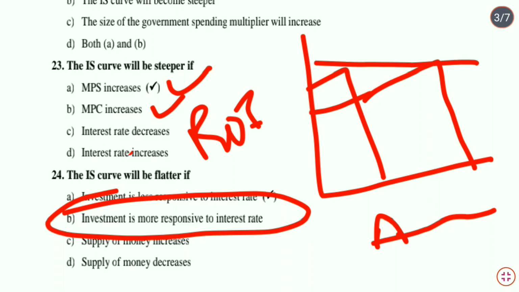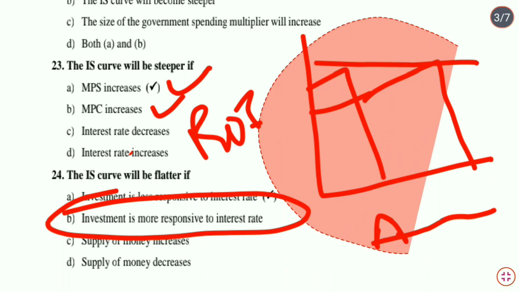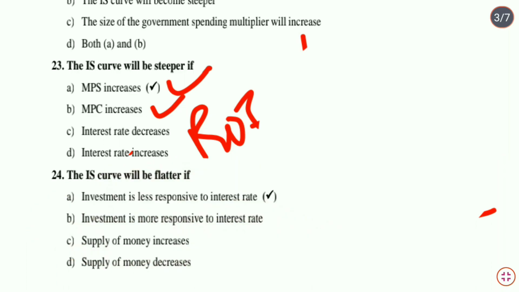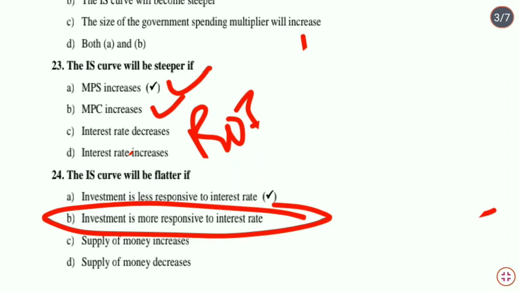So what shape does it make? It becomes flatter. So option B is the correct answer, not option A.